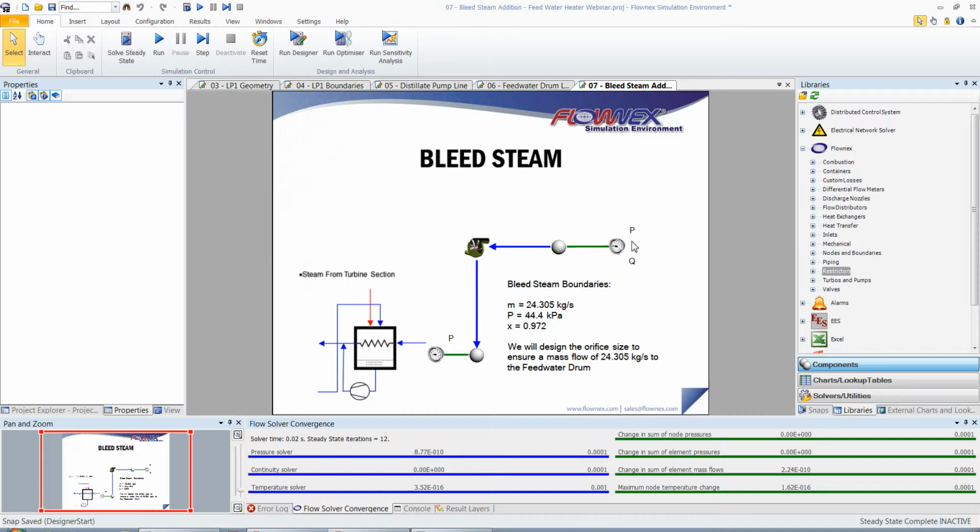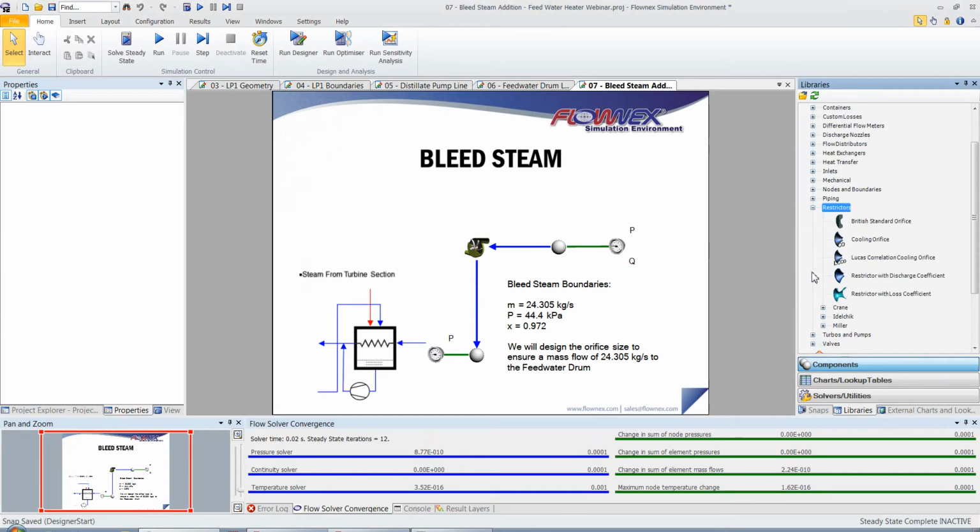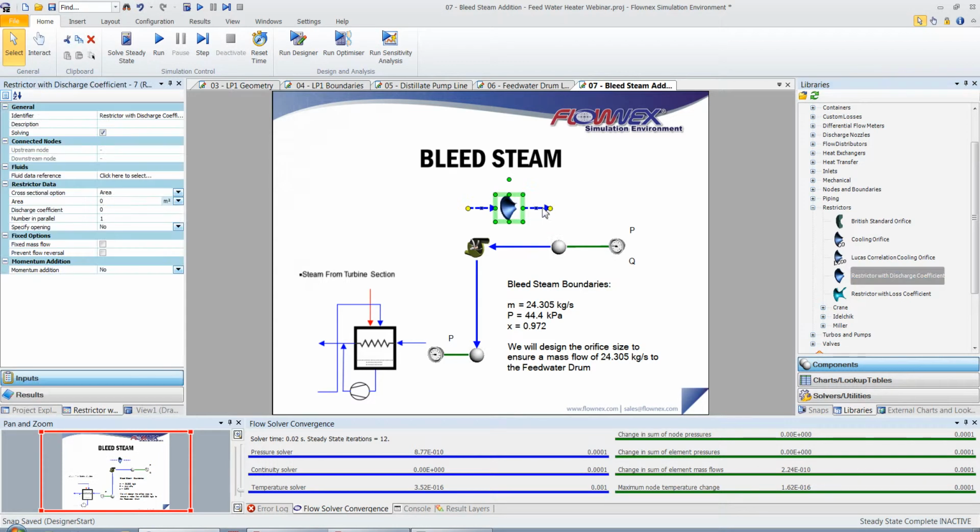We're now going to model the bleed steam into the feed water drum and use a restrictor with discharge coefficient component in Flownex to model a valve. I'm going to select the restrictor with discharge coefficient from the component library in Flownex and drop it on the canvas.